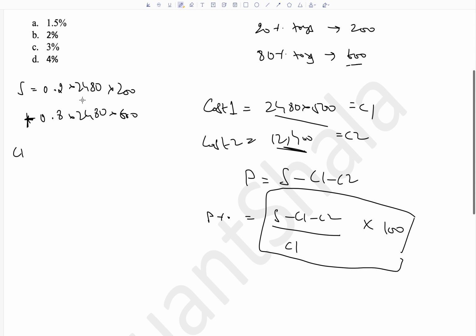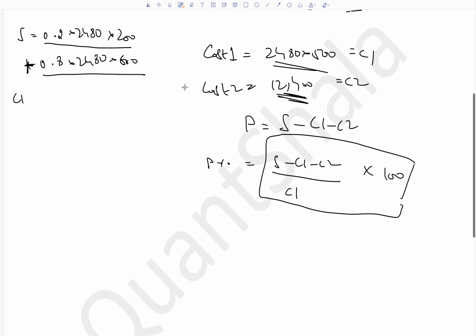Now what some students will do is, they will calculate this entire figure, which will take some time to calculate. They will calculate this and then they will plug all the values into this and calculate again. The smart thing to do is, see, there are a lot of values common in these three figures. 2480 for example, then this 12400, this is also a multiple of 124, all of these. So a lot of things will get cancelled. So the smart way to do is write it as it is and then try to cancel stuff.